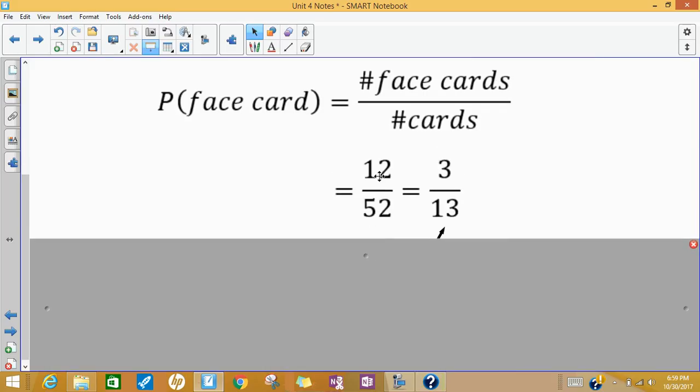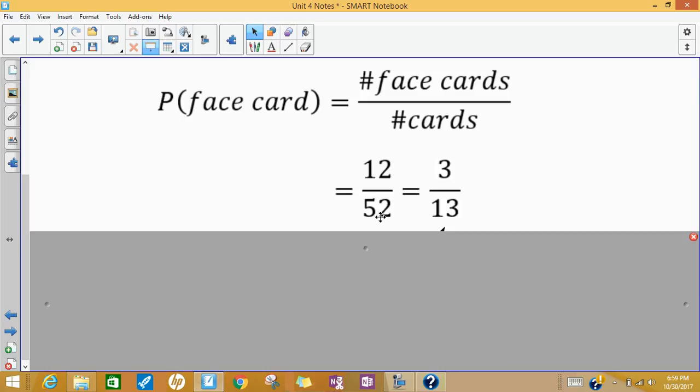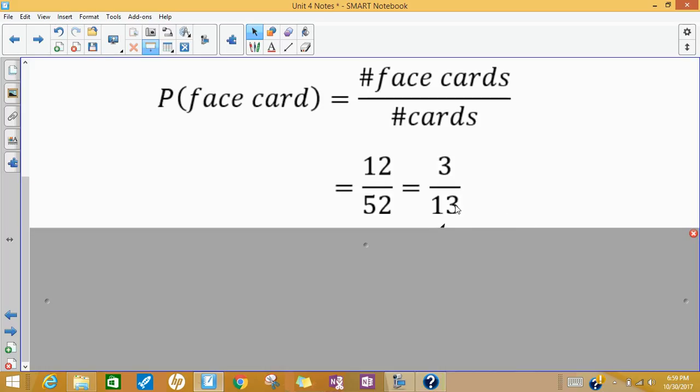So we have 3 face cards in each suit. There's 4 suits. So there's 12 total face cards divided by 52 total cards. That gives us 3/13. So the probability of drawing a face card on any card drawn from a deck is 3/13.